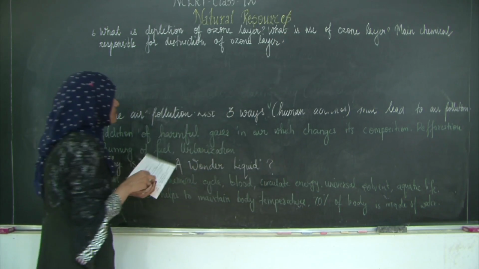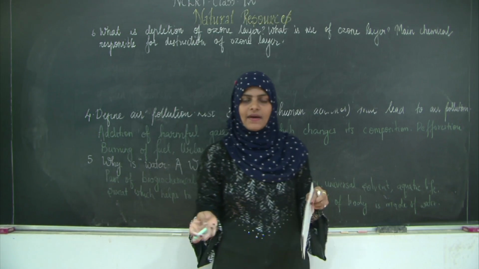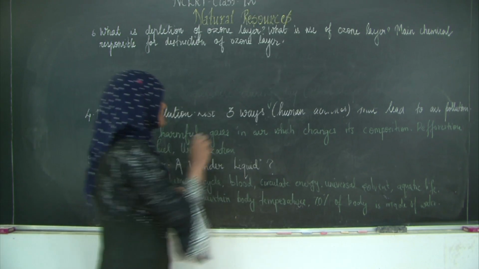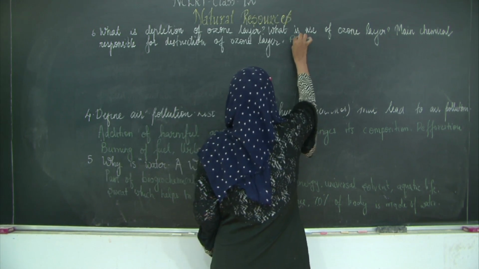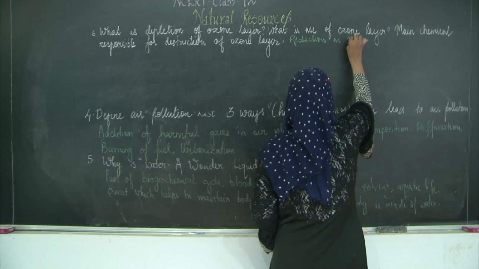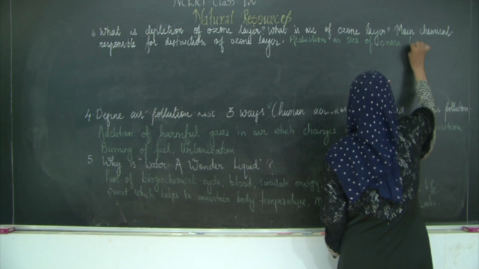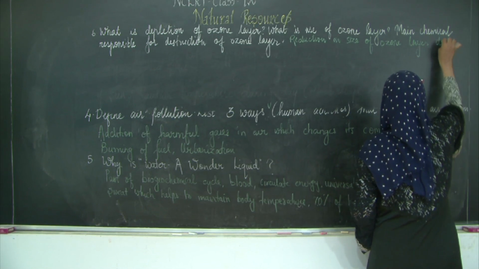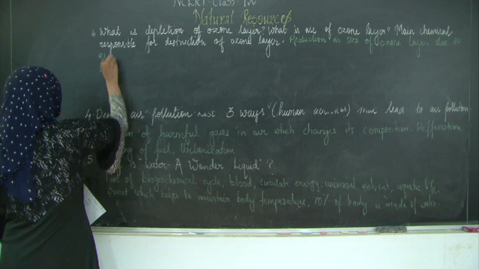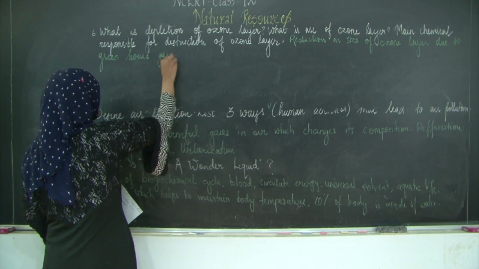Let us start with the first one. The depletion of ozone layer means nothing but the ozone layer is getting reduced day by day due to the presence of greenhouse gases. Okay, so reduction in size of ozone layer due to greenhouse gases is the first answer, that is the depletion of ozone layer.